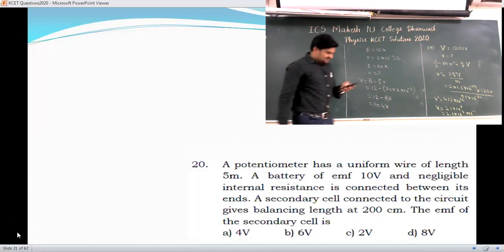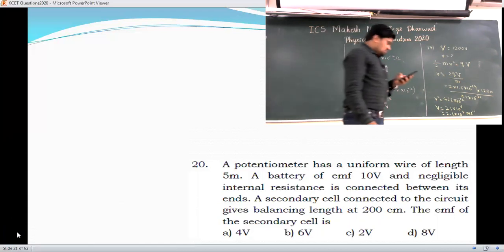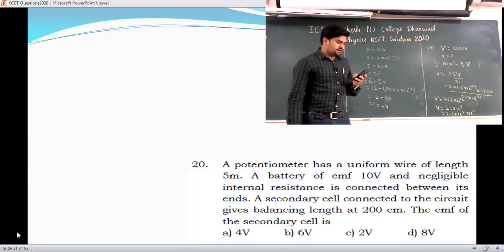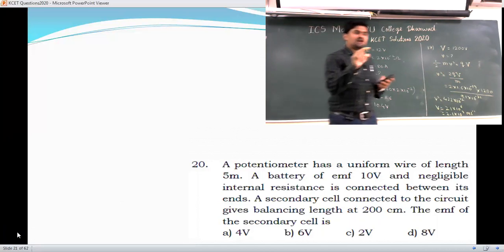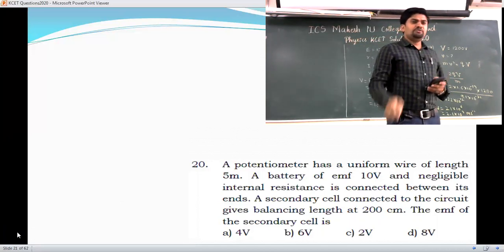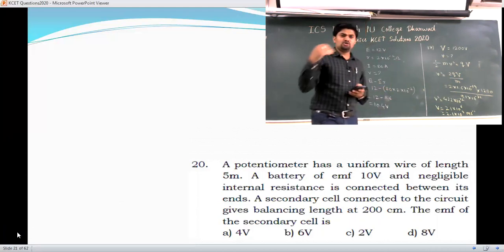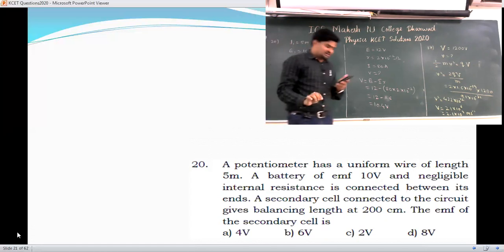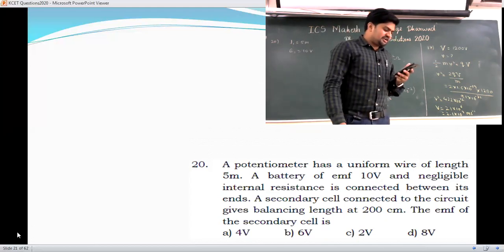See the next question. A potentiometer has a uniform wire of length 5 meter. They have given the question based on potentiometer. In the potentiometer, we have two values of EMF and two values of length. So a potentiometer has a uniform wire of length 5 meter, that I will take as L1. So L1 is 5 meter. A battery of EMF 10 volt, so E1 is equal to 10 volt, and negligible internal resistance, R is equal to 0, is connected between its ends.